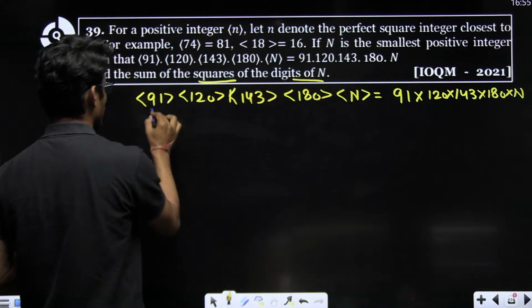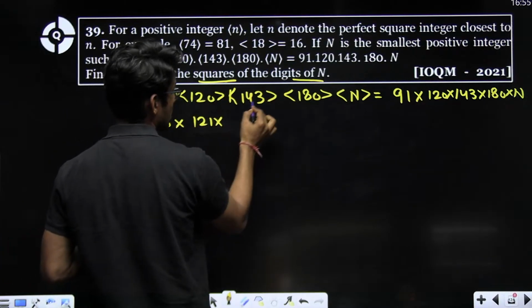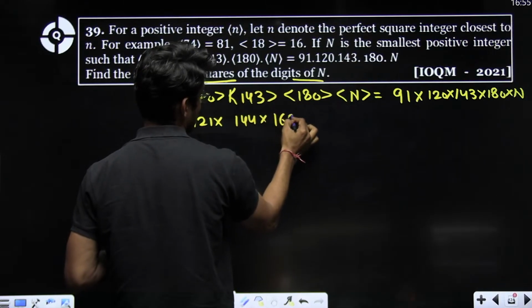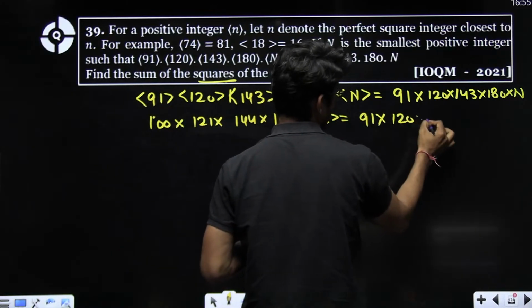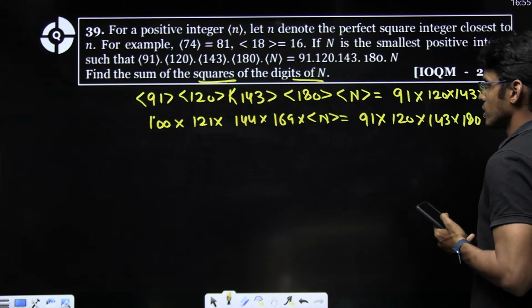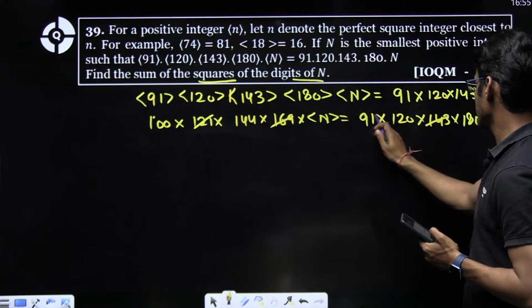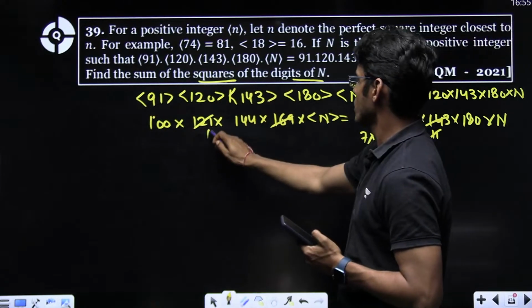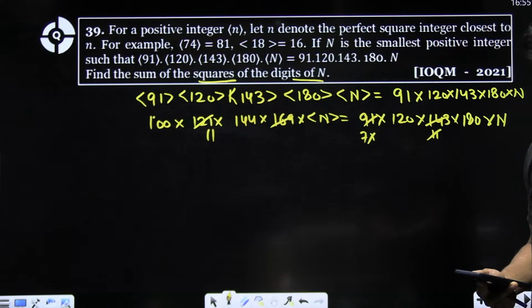Okay. So see, like, what is this? This is 100. This is 121. This is 143, right? This is 144. It will be 169 into this, right? So we have to evaluate it first. What are we getting? So see, this is 11 square and 13 square. So I have 13 here and 13 here. So 7 into 13, 11 is getting cancelled, and I am left with only 111. Okay, I am left with only 111.